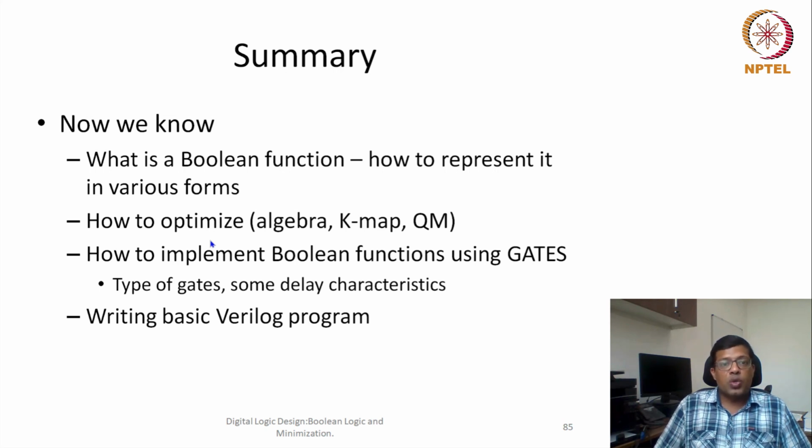After that, we have also seen how these optimal expressions would be implemented using gates. We have seen different kinds of gates: AND, OR, XOR, XNOR, NOT. We have seen their characteristics, and how we can convert an AND gate into a NAND gate, and a NAND gate into an AND gate and OR gate. So we have seen those transformations. We have also seen their delay characteristics, what the meaning of propagation delay is, and how to write a basic Verilog program.